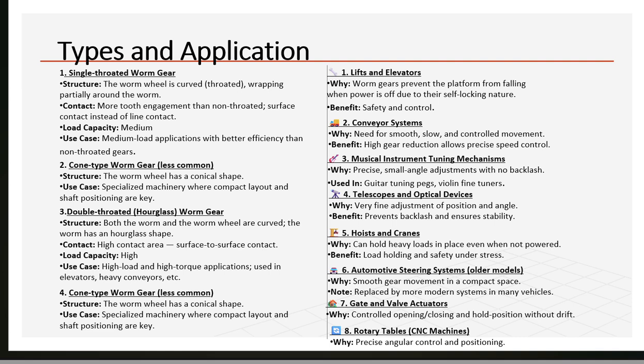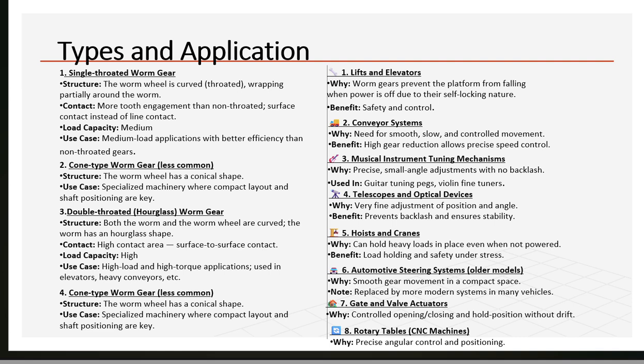Third is double throated worm gear or hourglass worm gear. Structure: in this structure, both the worm and the worm wheel are curved. The worm has an hourglass shape. Contact, high contact area, surface to surface contact. Load capacity is high. Use case are high load and high torque application, mostly used in elevators, heavy conveyors,